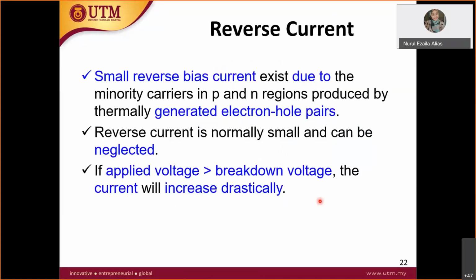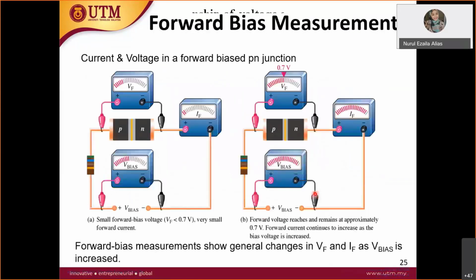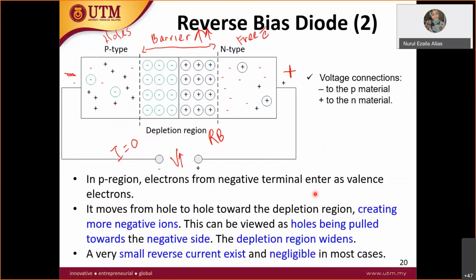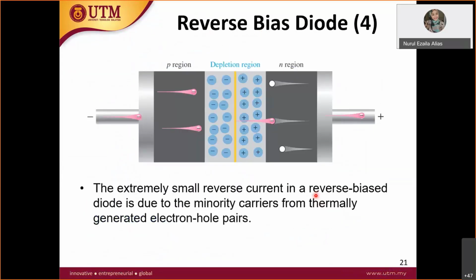I hope up to now you are clear what a forward bias diode and a reverse bias diode are, and what happens to the depletion region and the barrier. The depletion region is at the PN junction. When the depletion region increases, the barrier increases. When the depletion region decreases, the barrier decreases and current will start flowing. I hope you can now differentiate between forward bias and reverse bias diodes.